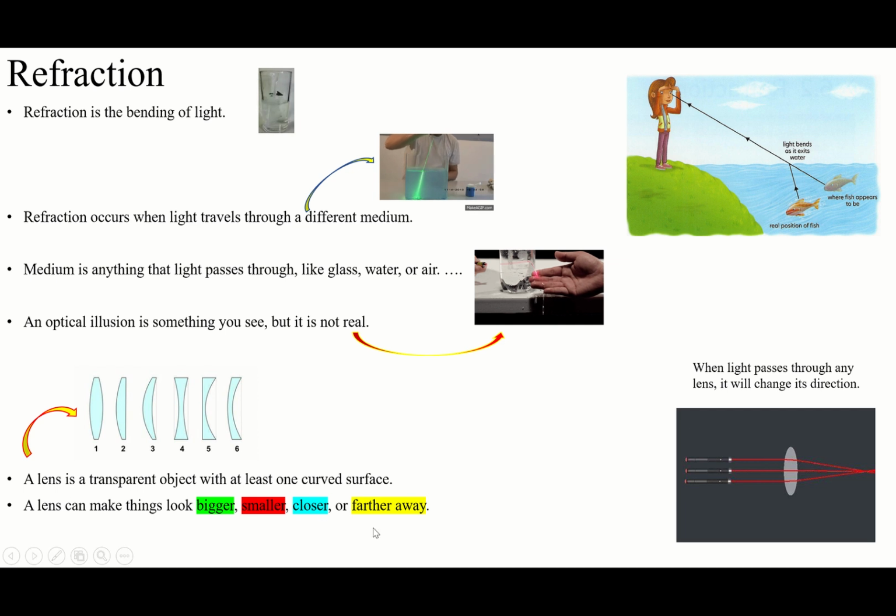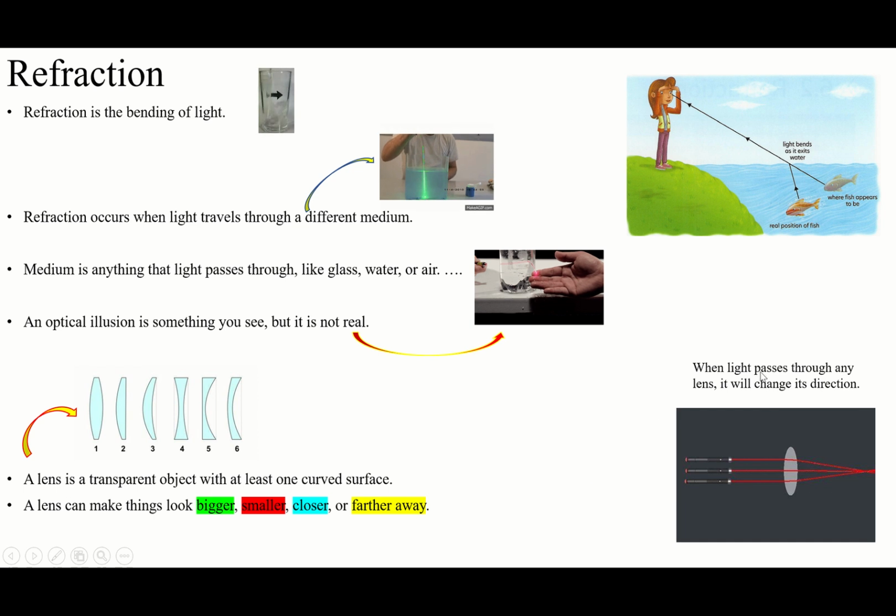So these four things can be done by the lens. It means different lenses for each of them. Not one lens can do all of them. Some lenses make things bigger, some smaller, some closer, some farther.